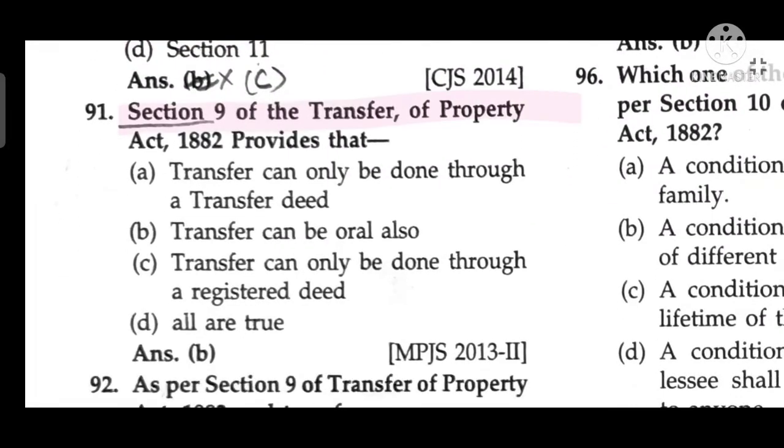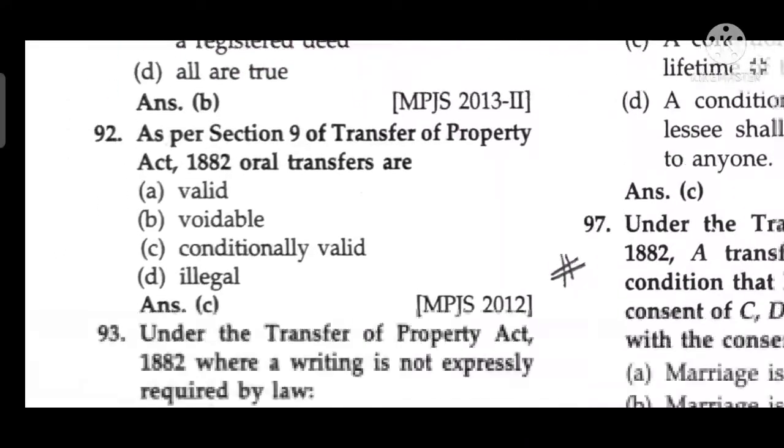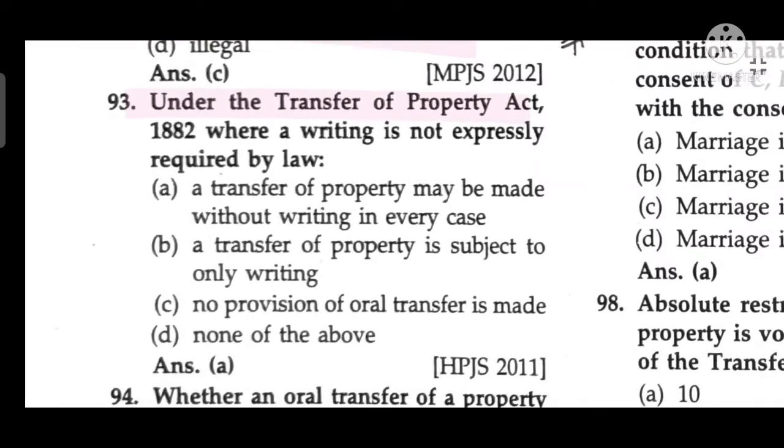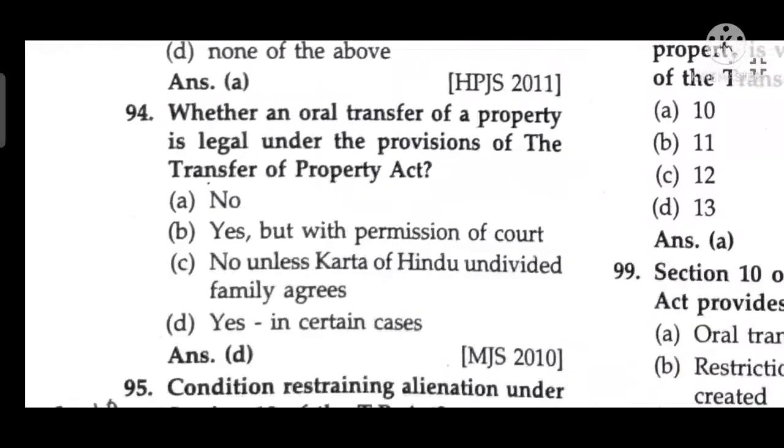Section 9 of the Transfer of Property Act provides that transfer can be oral also. Under Section 9, oral transfers are conditionally valid. Under the Transfer of Property Act 1882, where writing is not expressly required by law, a transfer of property may be made without writing in every case. Whether an oral transfer of property is legal under the provisions of the Transfer of Property Act? Yes, in certain cases.